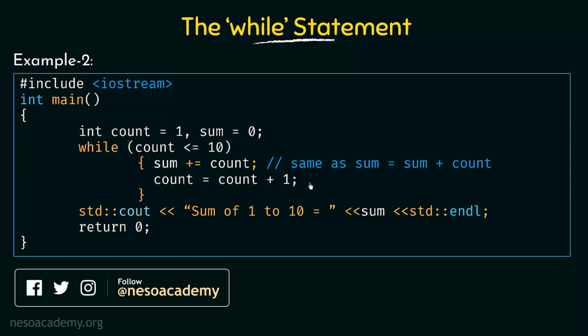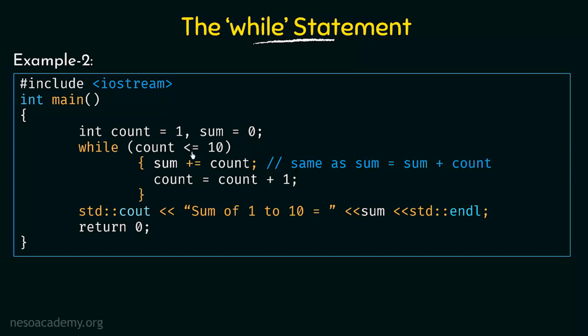Now what will happen in this program? So let's see. Initially the value of count is 1 and sum is 0. So it will check, is count less than or equal to 10. Count's value is 1. Is 1 less than or equal to 10? Yes, it is true. And it comes down here and it is going to add the value of count to sum and store that into sum itself. So let's see what it does. The value of sum was 0. So 0 plus count. What is the value of count? The value of count is 1. So 0 plus 1 is equal to 1 and that is stored in sum. So sum becomes 1. Okay.